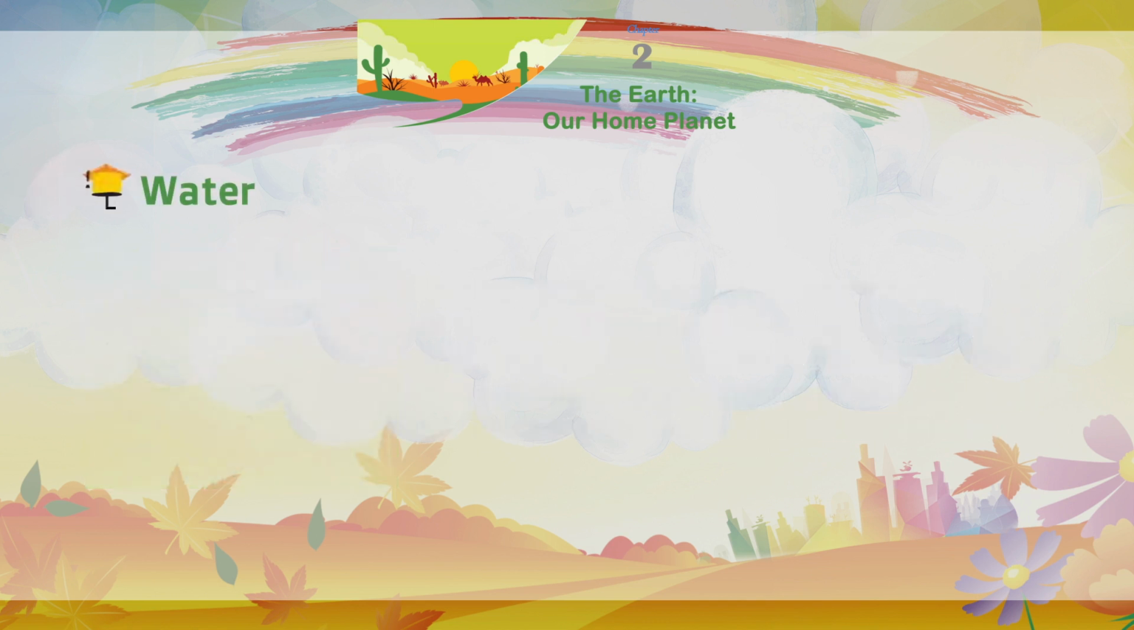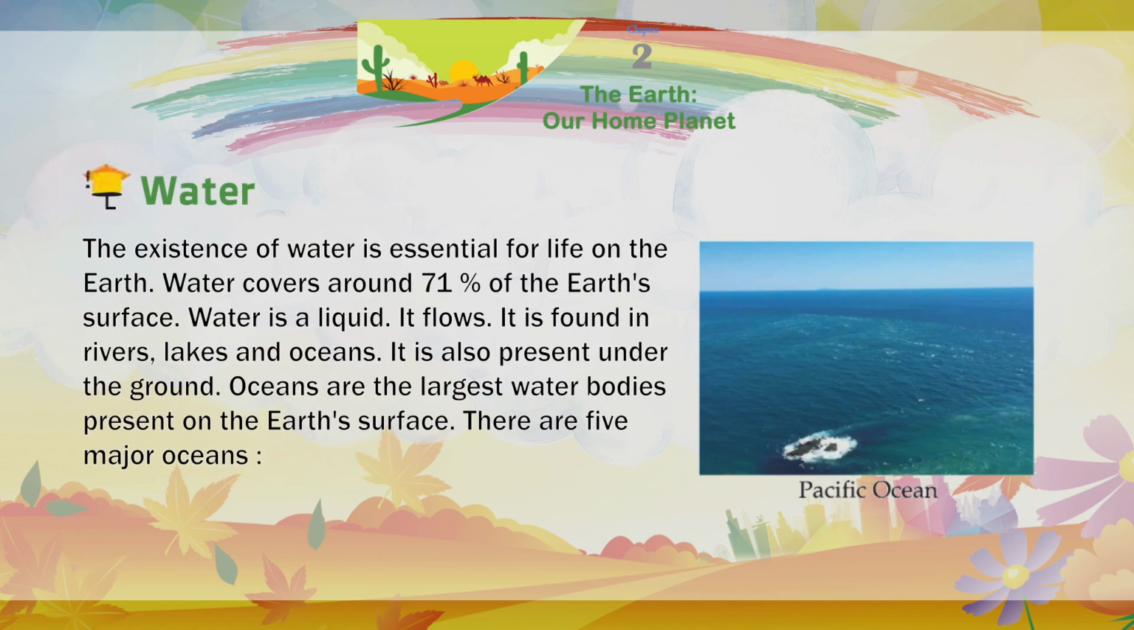Water. The existence of water is essential for life on the Earth. Water covers around 71% of the Earth's surface. Water is a liquid. It flows. It is found in rivers, lakes, and oceans. It is also present under the ground.